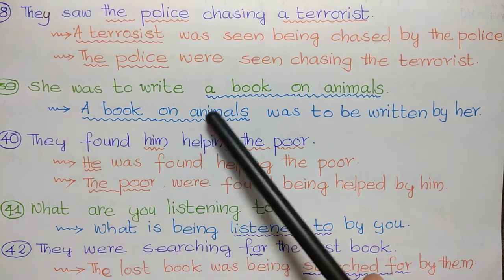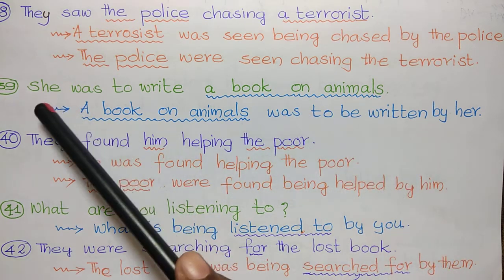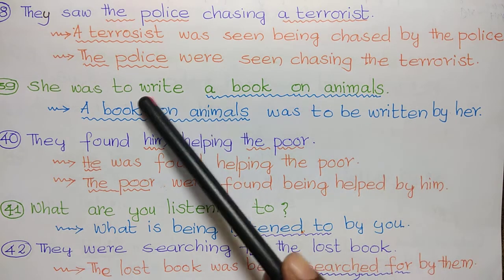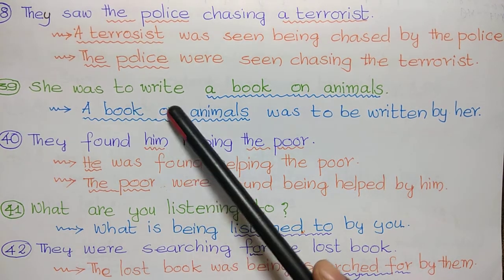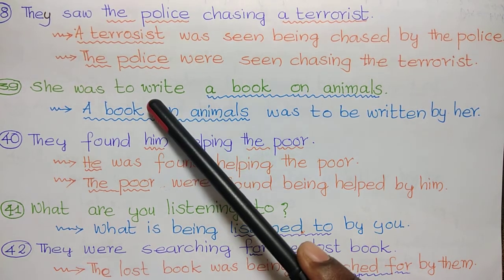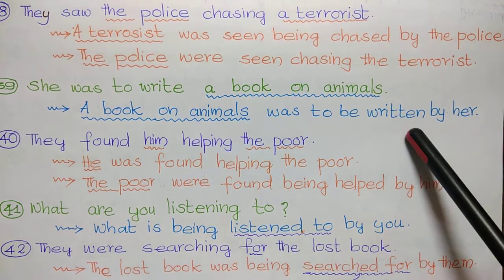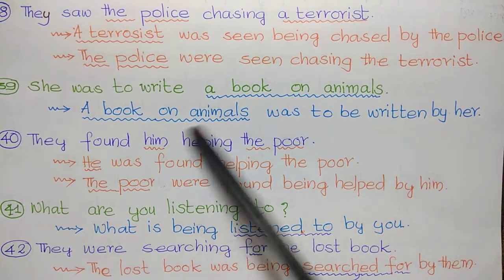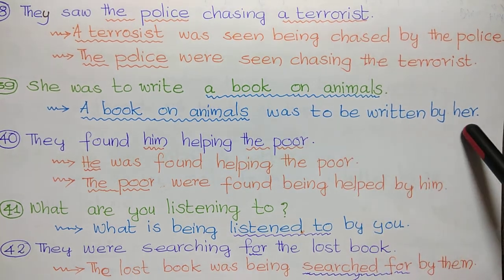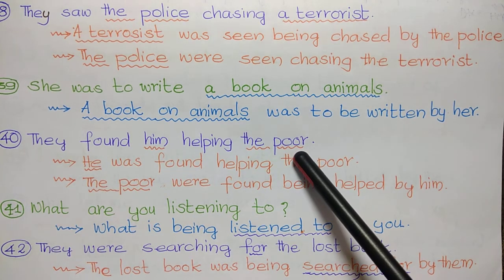She was to write a book on animals. Here again, to write is the to infinitive. So we use to plus be plus V3 form of write, that is written, to be written. A book on animals, that is object, was to be written by her. They found him helping the poor.